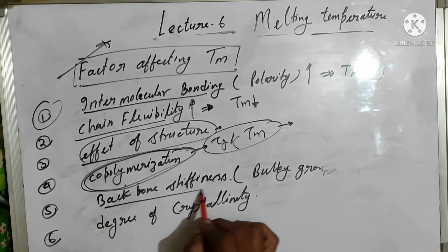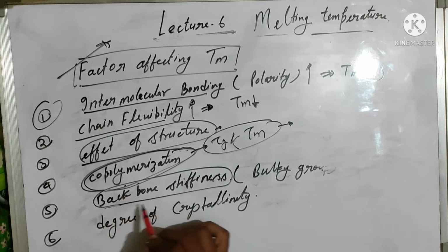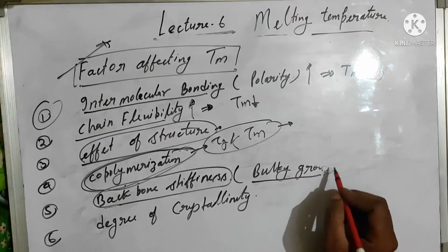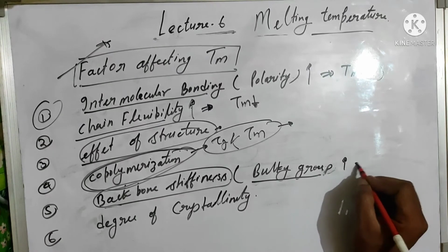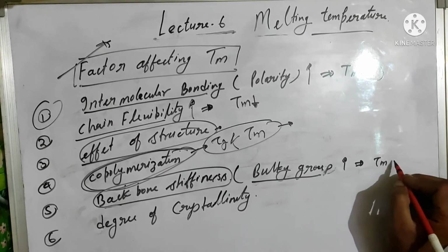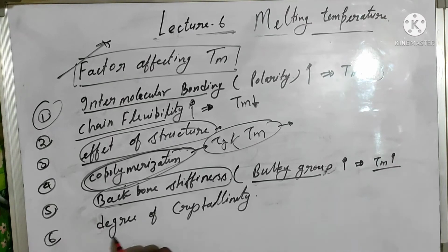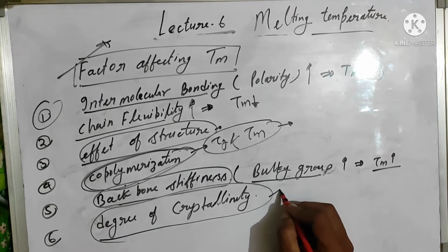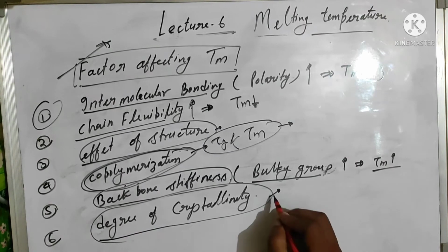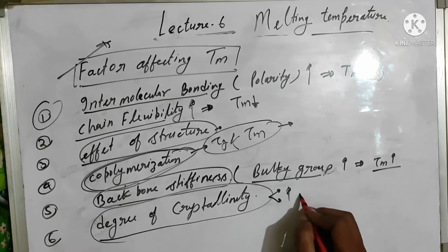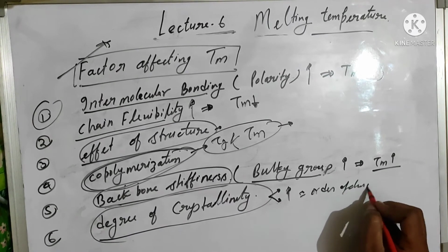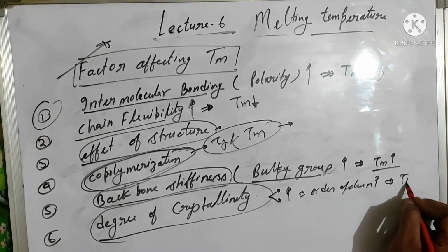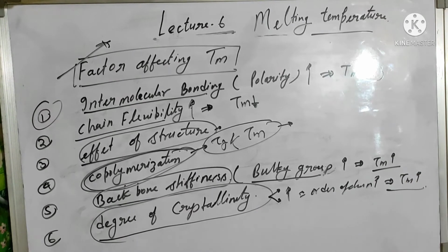Backbone stiffness. The backbone stiffness also affects the melting point of the polymer. If the bulky groups surrounding the polymeric chain are increased, then their melting point will increase. Crystallinity. The degree of crystallinity also affects the melting point. Increasing the degree of crystallinity, the order of the chain increases. That's why their melting point will increase.